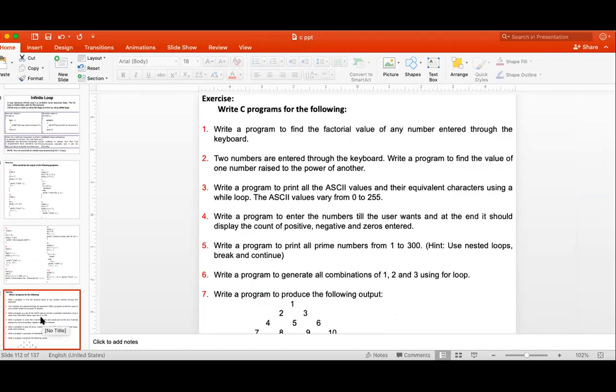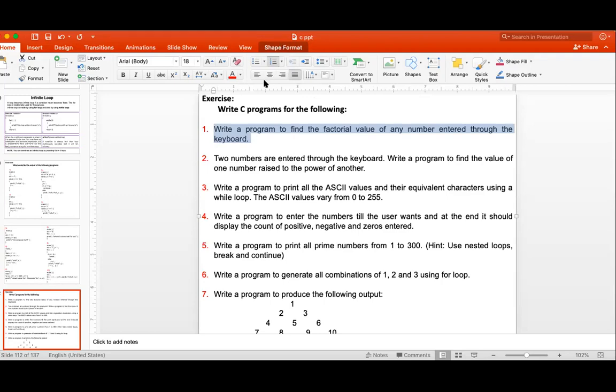Okay, and now try for this program. The very first program: write a program to find out the factorial value of any number. Now, can I tell you the logic, or are you finding the logic by yourself? You have to write the factorial.